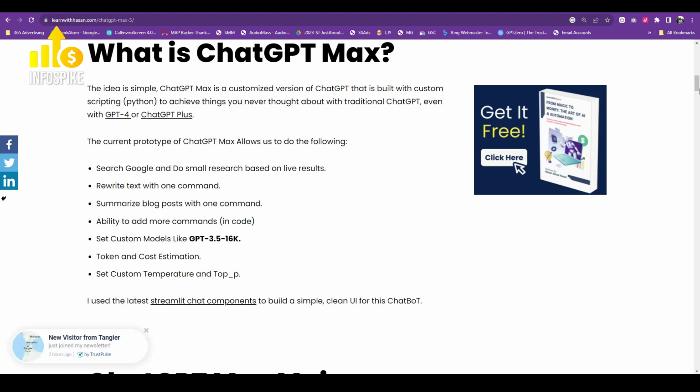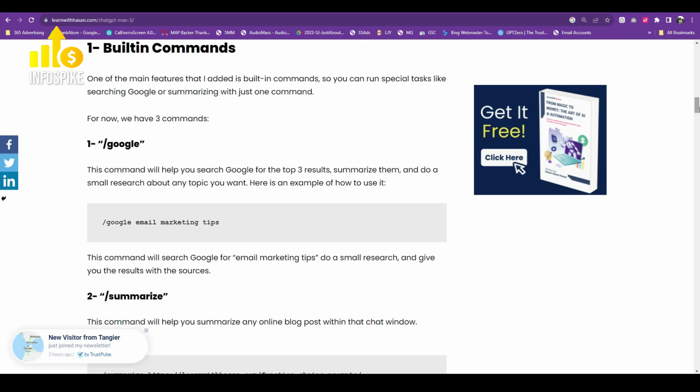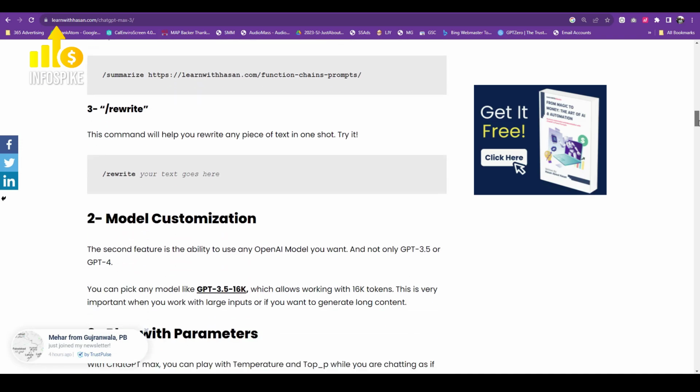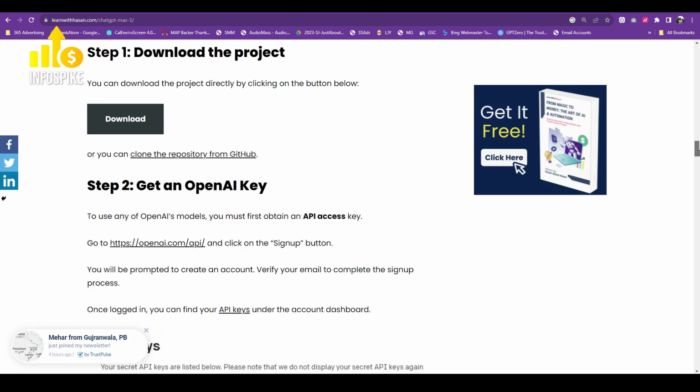But let me go ahead and talk about this tool. Using these live results, I can also utilize the built-in commands. So this tool, by default, allows you to put in keywords. If you're doing keyword research, put in a low competition, high demand keyword with that Google in front of it, and it will generate content based on the top 3 results. That's pretty cool. And then you can summarize content, rewrite content, and then you can go ahead and look at your cost.